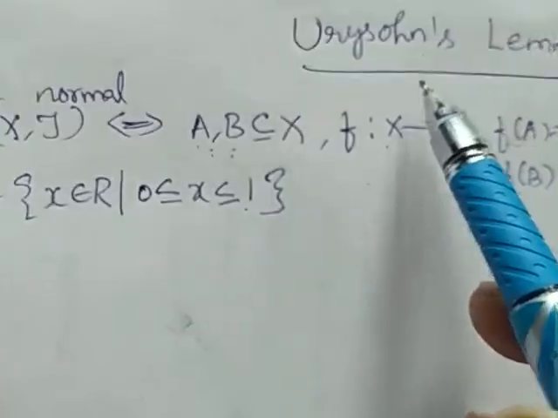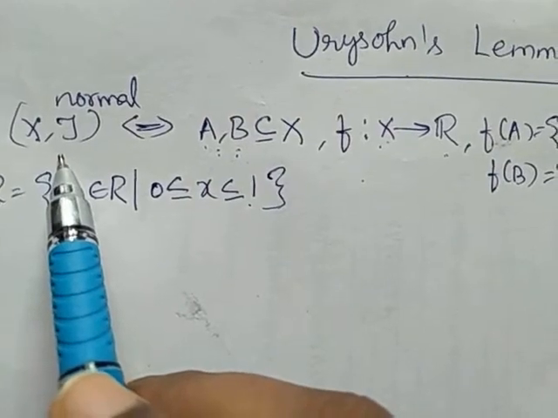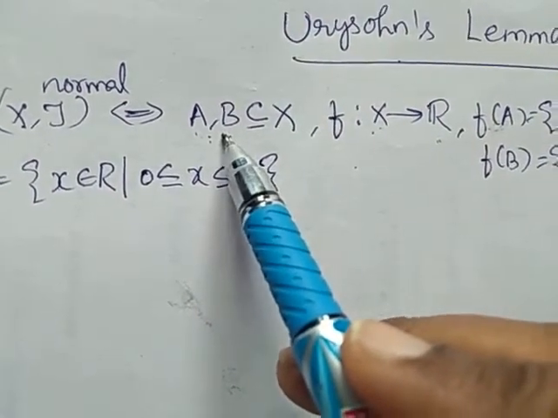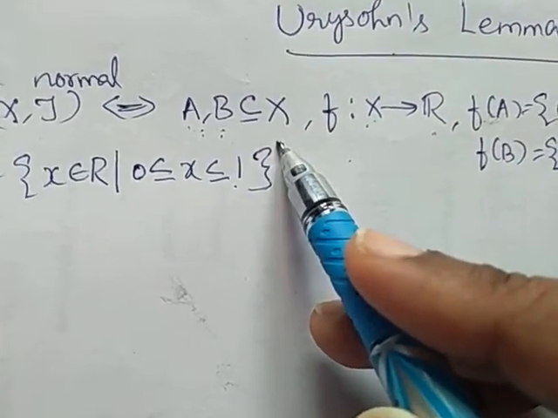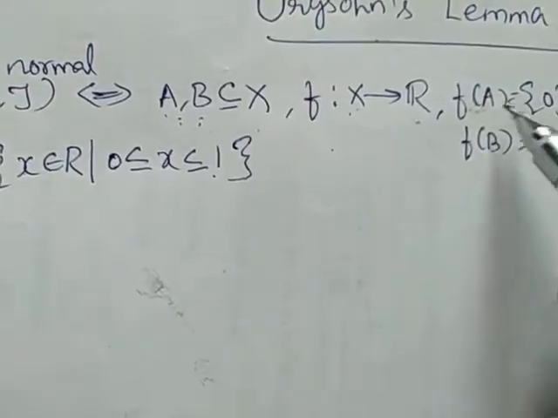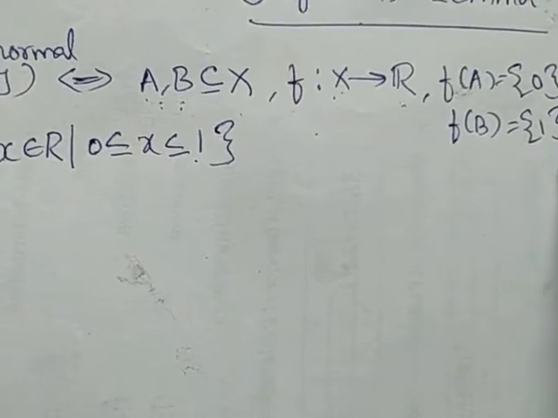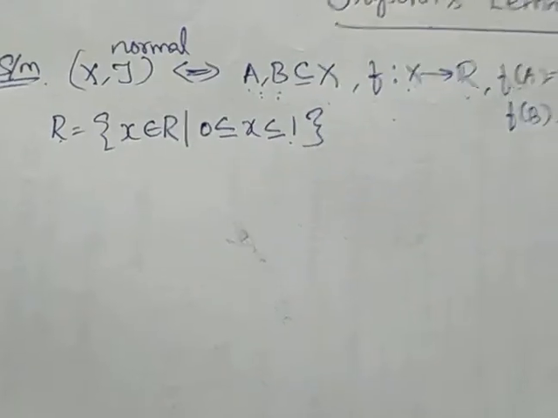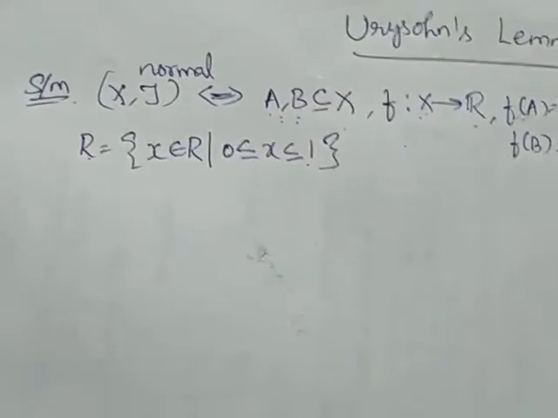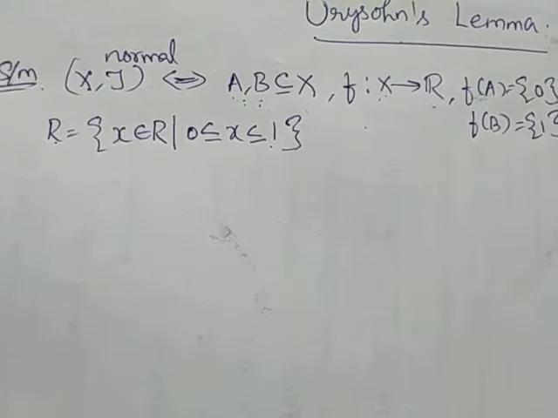So Urysohn's lemma states that X is normal if for disjoint closed sets A, B subset of X, there exists a continuous function f from X to R such that f of A is equal to 0 and f of B is equal to 1. And how are we taking R? R is some real value between 0 and 1. Now we are going to prove this.